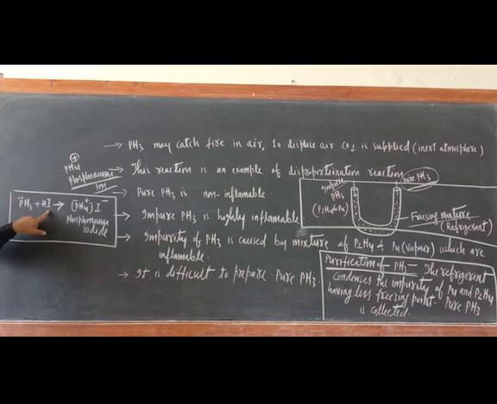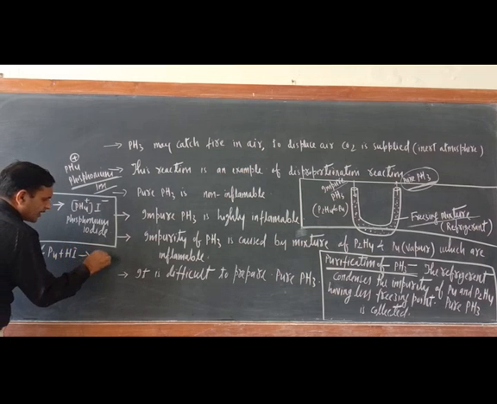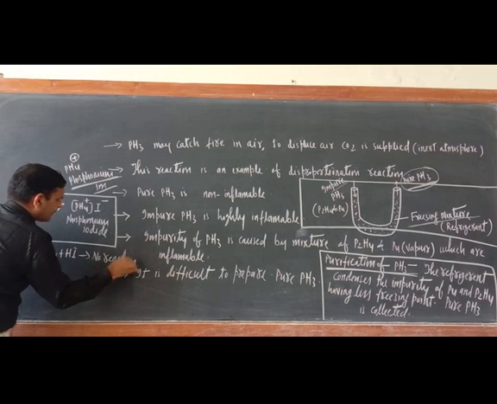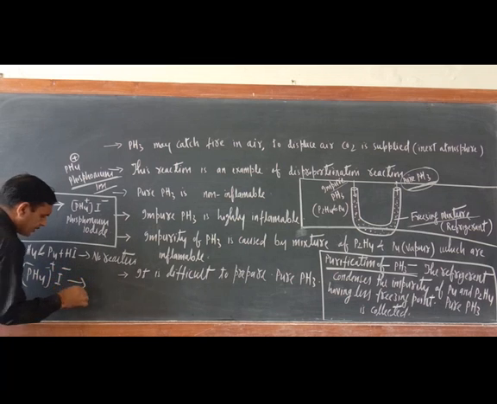Now try to understand, PH3 only can react with HI. The impurities, that is P2H4 and P4, plus HI, no reaction. So now PH3 should be made to react with HI, and you will get the phosphonium iodide, PH4 positive, I negative.